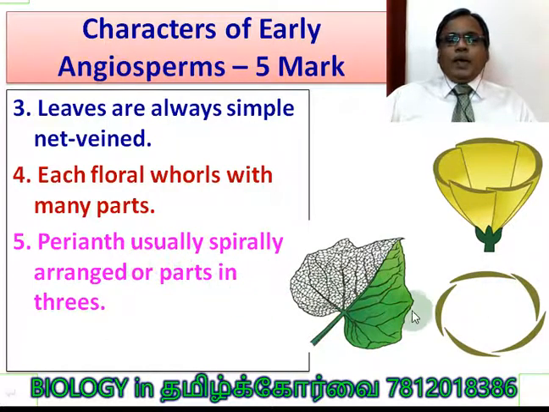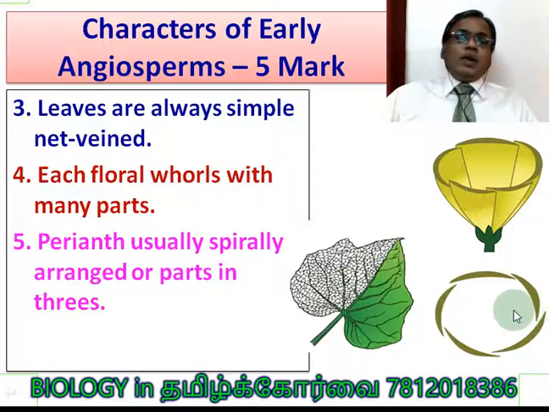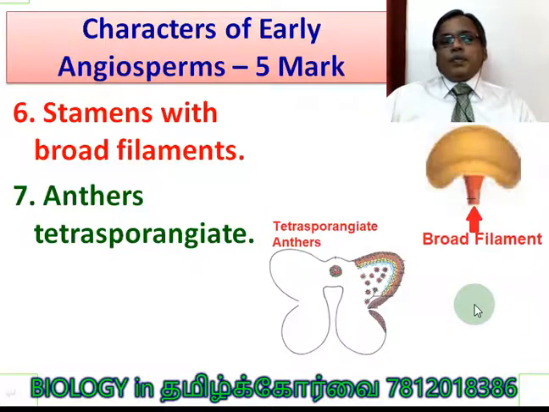Perianth usually spirally arranged. Spirally arranged wherein each member will be overlapped by another member, and also it is overlapping another member. So one side is overlapping, another side is overlapped regularly, then it is called a spiral arrangement.